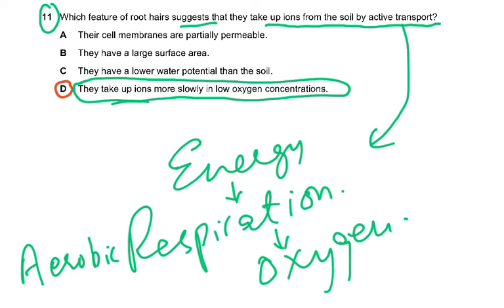Active transport requires energy. Energy is released. Please always remember, energy is released. Respiration releases energy. R-E, respiration. So aerobic respiration, and for that you need oxygen. That is why in low oxygen concentration, that proves the point: because there's less oxygen, there's less energy, less respiration, less active transport.